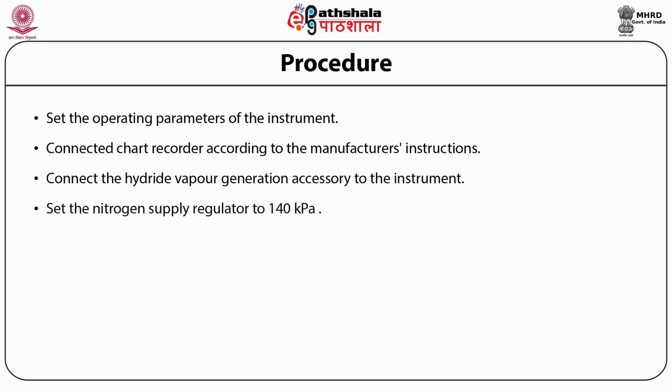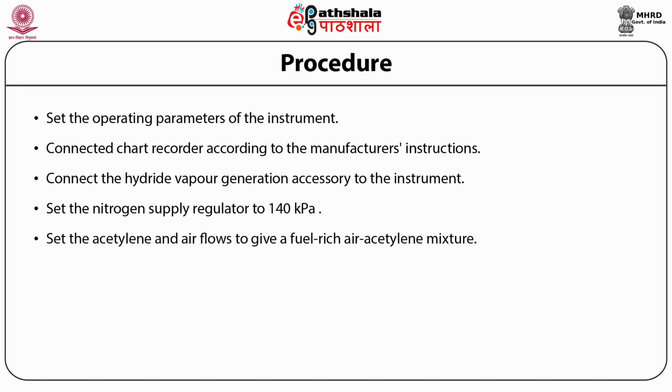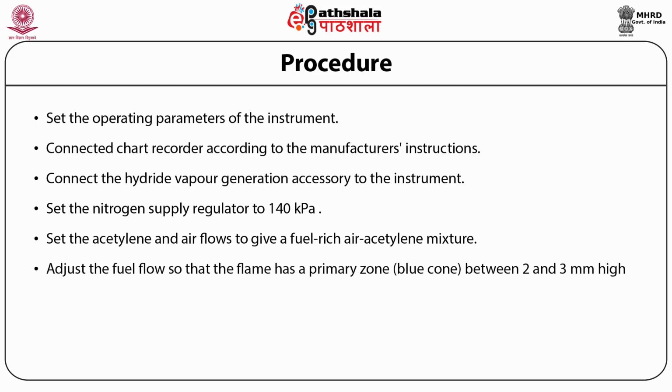The nitrogen supply regulator is set at 140 kilopascals, and acetylene and air flow are set to give a fuel-rich air-acetylene mixture, and fuel flow is adjusted so that the flame has a primary zone, that is the blue cone, between 2 to 3 mm high. Wait until the reaction is complete and record the absorbance.